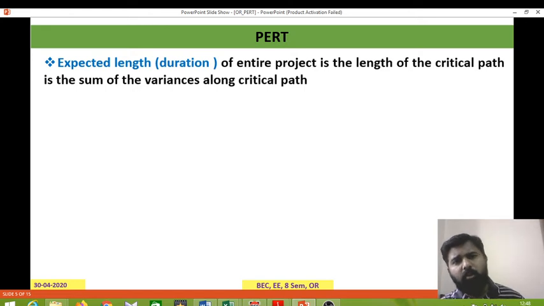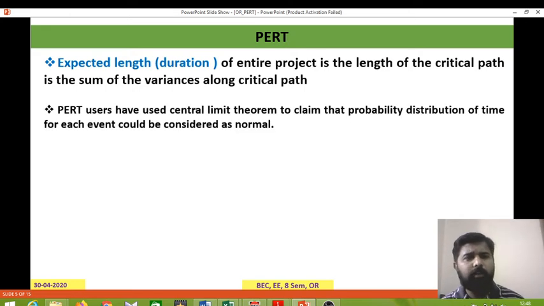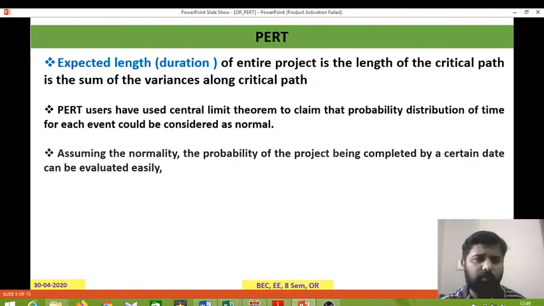The expected length of the entire project is the length of the critical path, and the variance is the sum of the variances along the critical path. Once we find that table, as in the CPM method, first we identify the overall critical path duration and then the total float. The activities with zero total float are considered, and we take the corresponding variances and find the sum of the variances along that critical path. PERT users have used the central limit theorem to claim that the probability distribution of time for each event could be considered as normal.